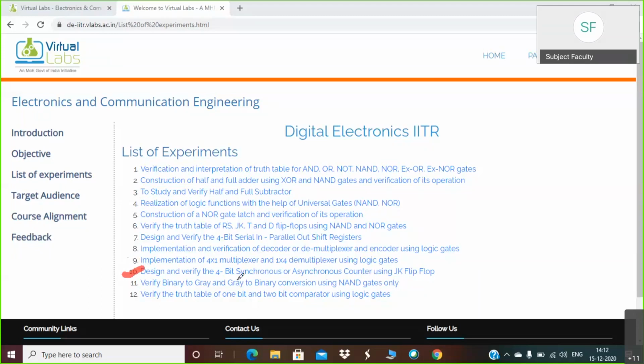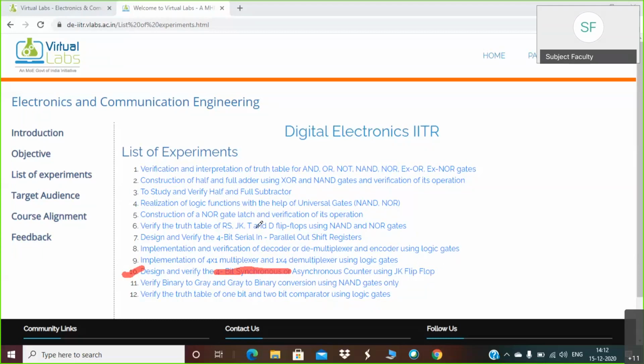Out of this, we are not worried about synchronous, because it is not in our syllabus. So experiment number 10, we will study in part. Just note that within this practical, only one part we have to perform, that is the asynchronous counter.